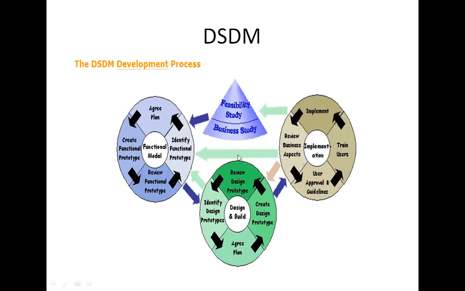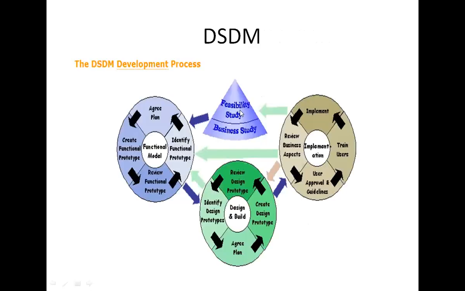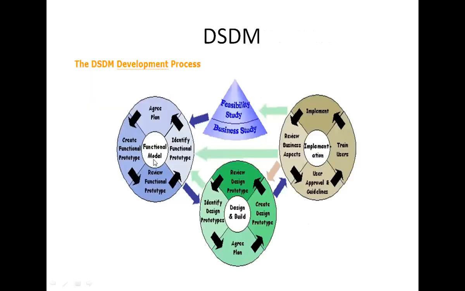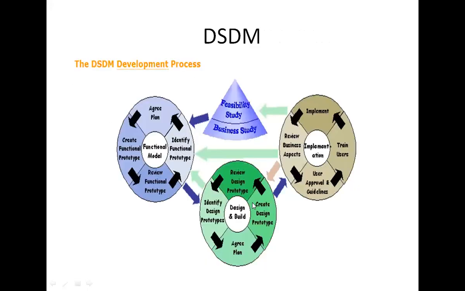Feasibility study. I already told you it gives a framework. DSDM has a 4-phase framework. The first is feasibility study and business study. Then functional model or prototype iteration. Then design and build iteration. Then the next one, implementation. The pictorial representation of DSDM is shown here. So here the framework has 4 phases.